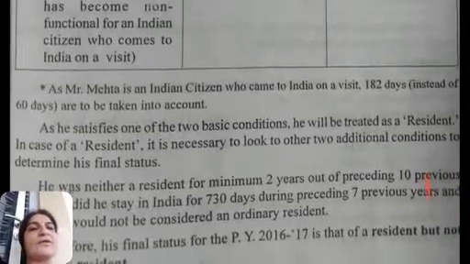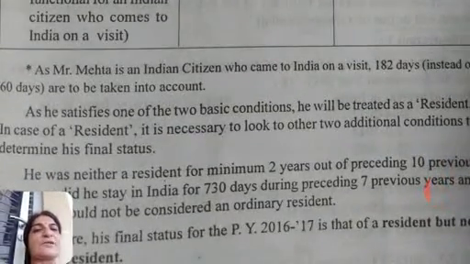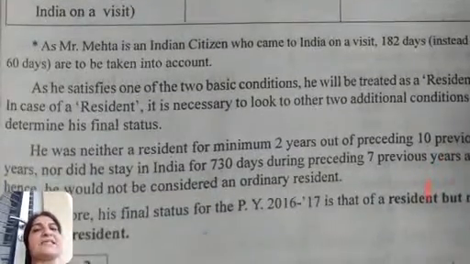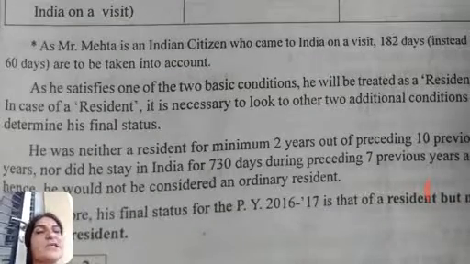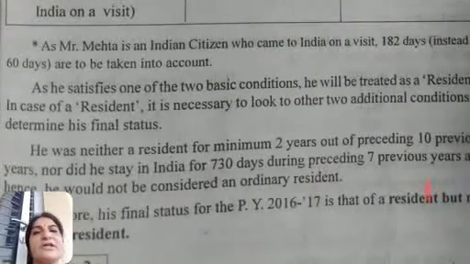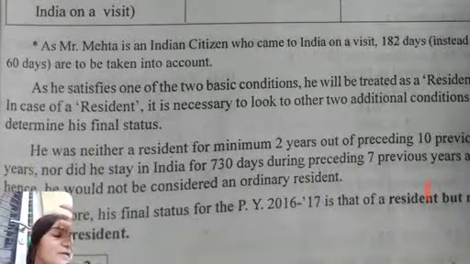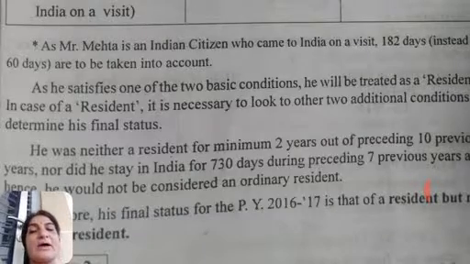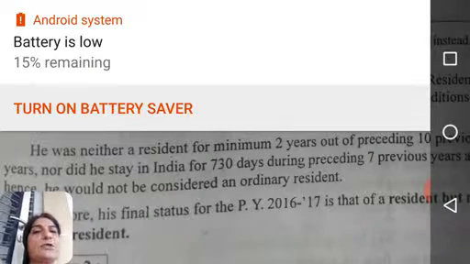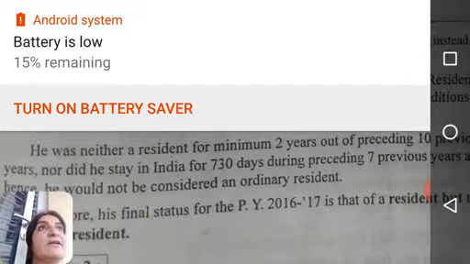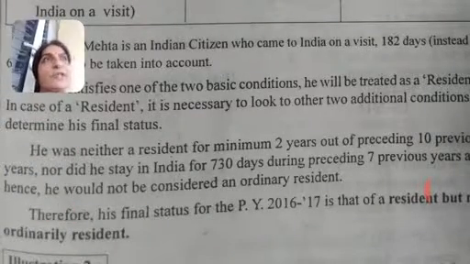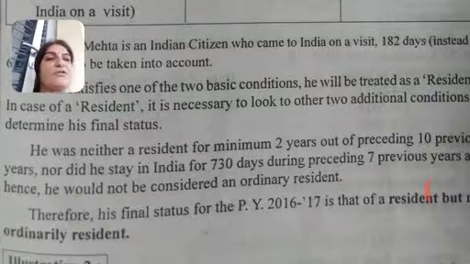See the paragraph here we have written: as he satisfies one of the two basic conditions, he will be treated as a resident. In case of a resident, here we have to look to the other two conditions, the additional conditions, for determining his final status. Now here we have to see whether he is an ordinary resident or not ordinary resident, that we have to verify. That is the additional two conditions.